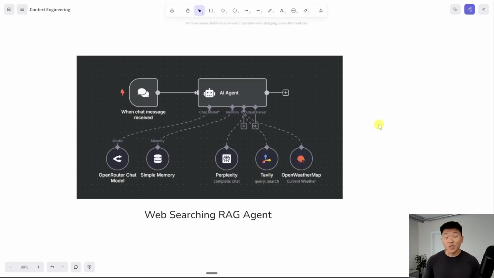But like I said, it doesn't just have to be a vector database. Here's an AI agent that has 3 different tools: Perplexity for research, Tavily for research, and OpenWeatherMap to get weather information. So obviously if we ask this AI agent, what's the weather like in Chicago, it's not going to know.